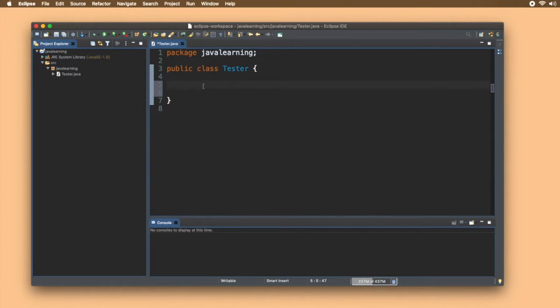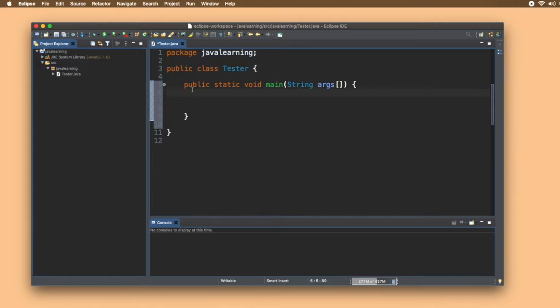First I'll write the method declaration and then I'll explain it. So I'll write public static void main, and inside this it will take a parameter of String name your wish, and that's it. Now for declaring methods, it starts with a curly brace and it ends with a curly brace. That is, anything that I'll write inside these curly braces will be executed if the main method is called.